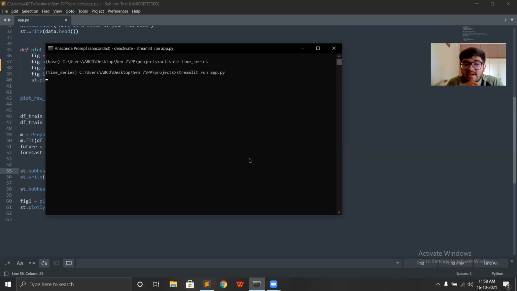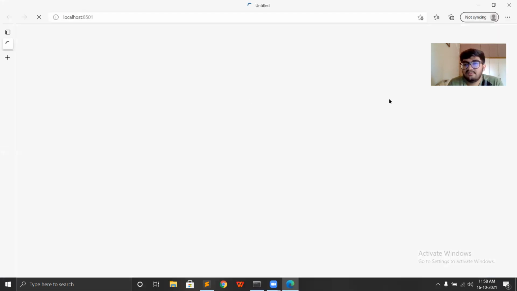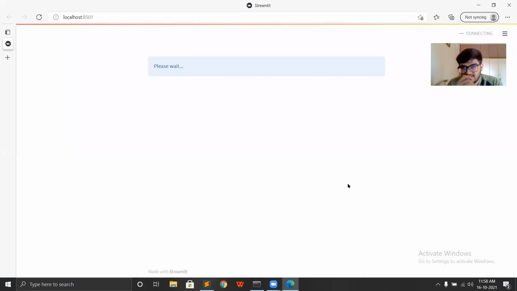And it will open at a port in your default browser, which is specified in your PC. So here the port number is 8501, and we can see that it opens in my browser. It will take some time to load.